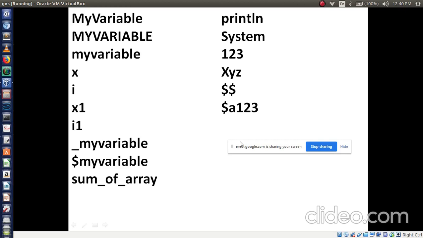Valid. Then the second one, I have written myVariable. Are both the same meaning or different meanings?